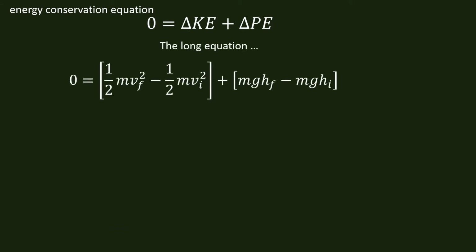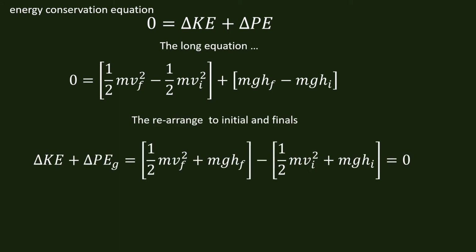So let's look at the conservative equation, and this is the long equation where we have the final and initial conditions for kinetic and potential energy, gravitational. We'll rearrange this to this equation right here, where we have the final conditions in these brackets minus the initial conditions of both potential and kinetic in between these brackets here.